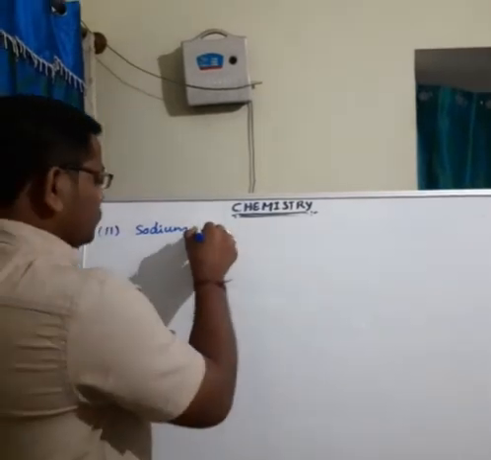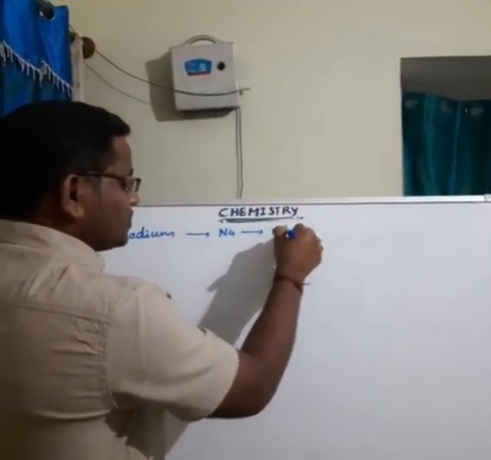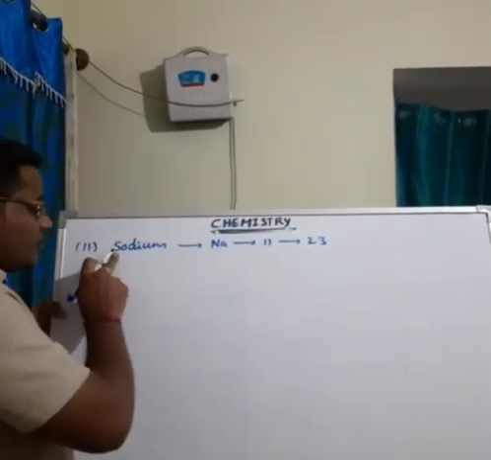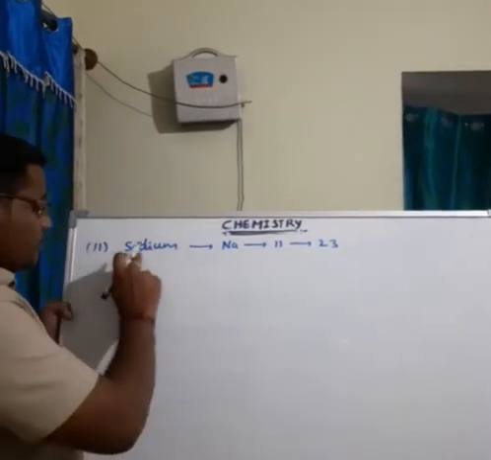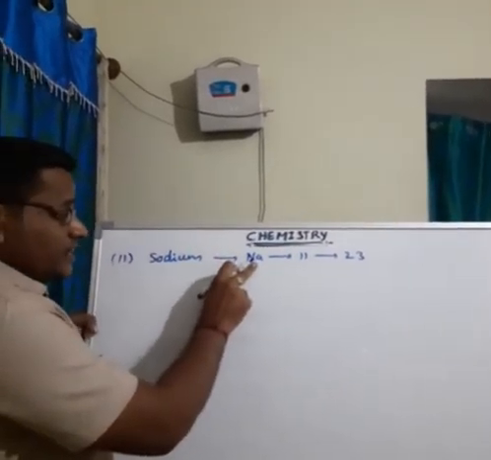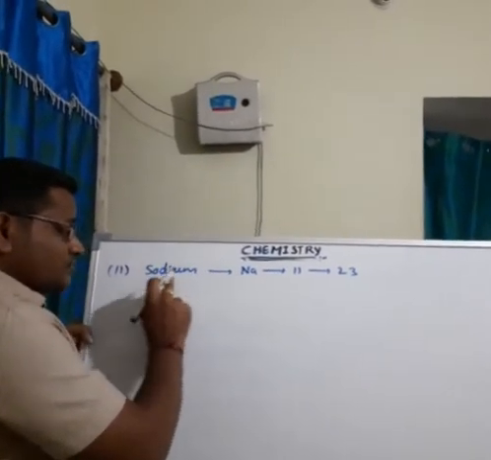Sodium. Its symbol is Na. Atomic number is 11, mass number is 23. Here you will get one doubt. Sodium starts with S-O, but here the symbol is Na. There is no similarity between the symbol and the name.